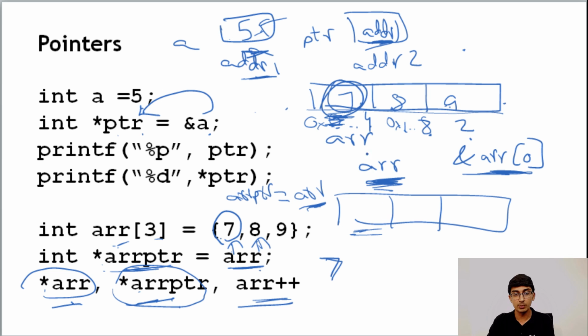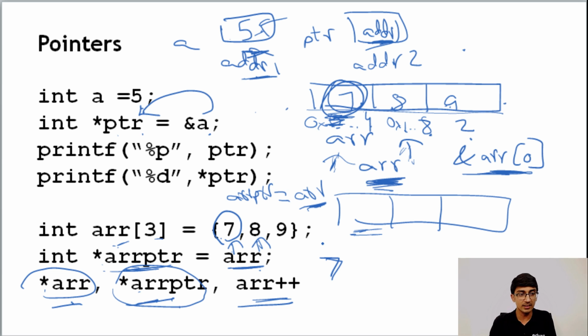So when you do a ++, it's actually going to increment from one position to another position. That's what ++ is going to do in terms of the array pointer, because it is pointing to one location in memory. The moment you do a ++, and with integers the ++ does a plus 1, it will go ahead in the memory. So this is another way of traversing arrays. Go check it out: how do you traverse arrays using pointers? It's another cool way of traversing arrays, and it can be used to confuse you in MCQs.